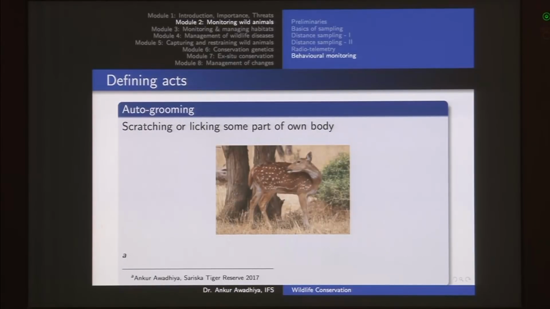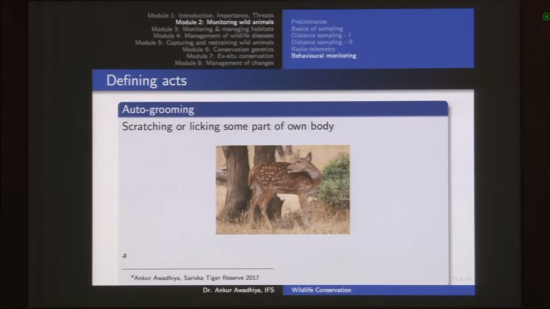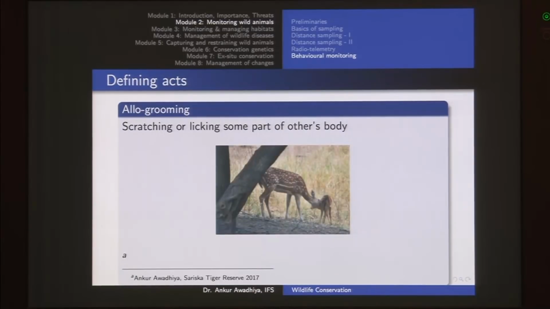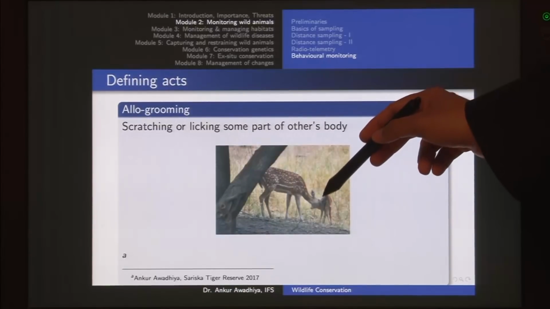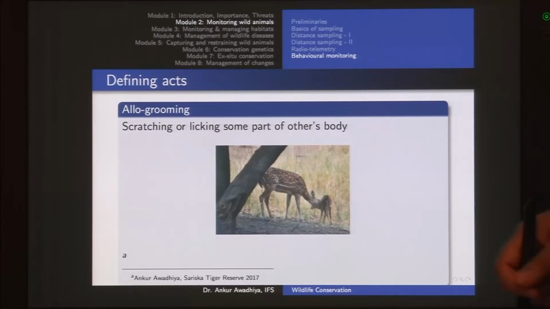Auto grooming and allo grooming are important because in the case of auto grooming, the animal is licking or scratching some part of its own body. So it is trying to clean itself, or it is trying to make its appearance look better. In the case of allo grooming, it is doing this with some other animal. For instance, if this animal had some parasites on its body, and some other animal is removing those parasites, it would be an indication of allo grooming, because it is grooming some other animal. Whereas if this animal had a parasite on its own body, and it is trying to remove that parasite, for instance when a bird is preening, that would be called auto grooming.